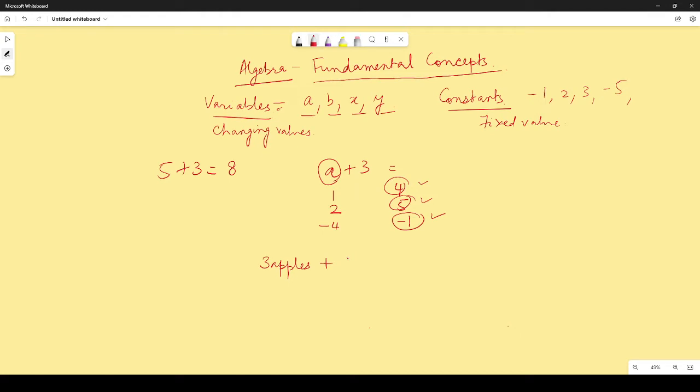So if Shreya gives her 5 apples, then the total apples that Shrestha has will become 8, right? Now, if Shreya gives her 2 apples, then the total apples that Shrestha has will become 5. But if Shreya takes 1 apple from Shrestha, then Shrestha will be left with 2 apples, right? Do you see how the variables matter? How the variables change the value?